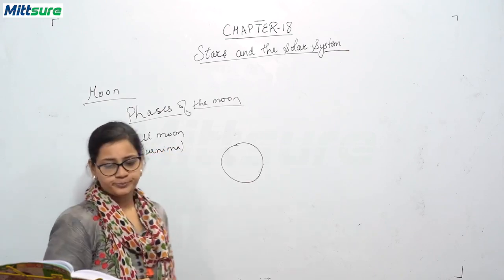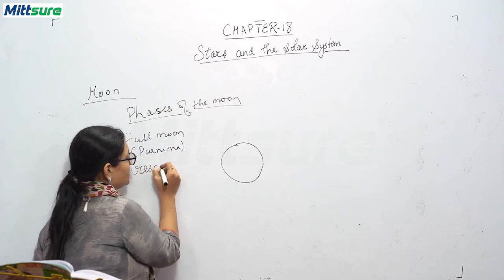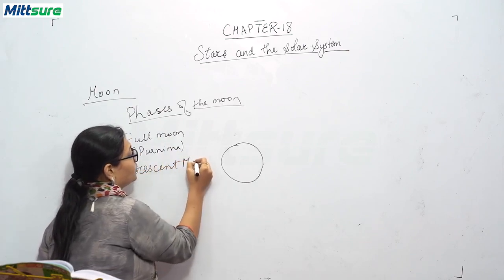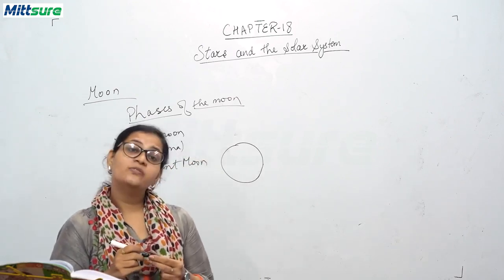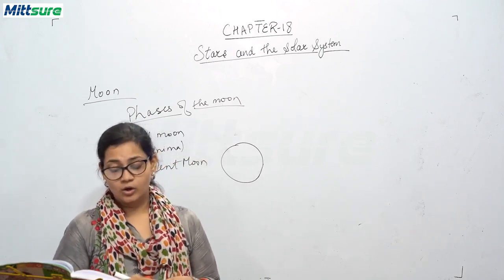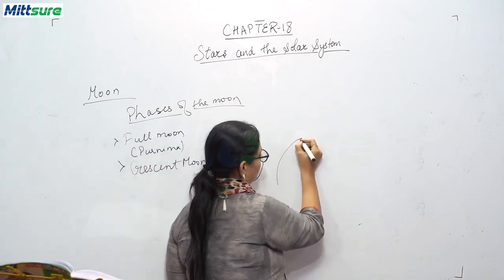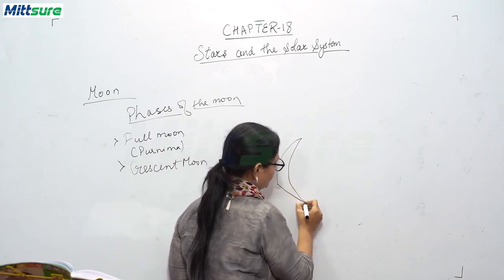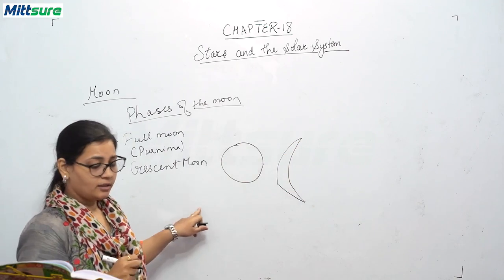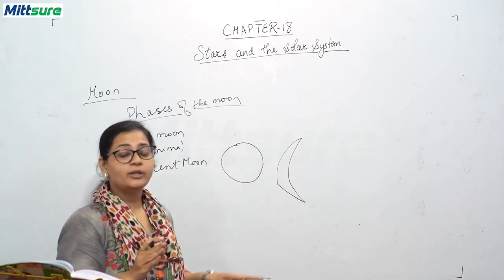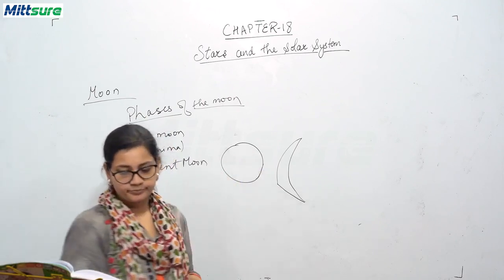Second one is crescent moon. This crescent moon is when only a part of the moon is visible to the earth. That is, so this is your crescent moon. Okay, and so when the rays only fall on a part of the moon.